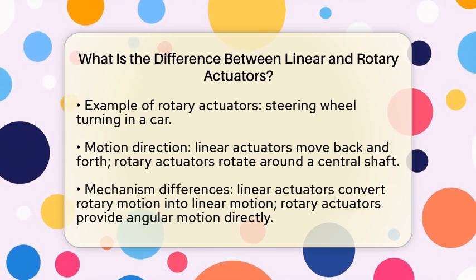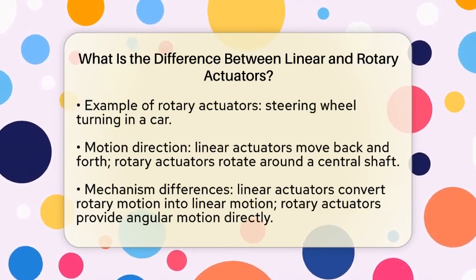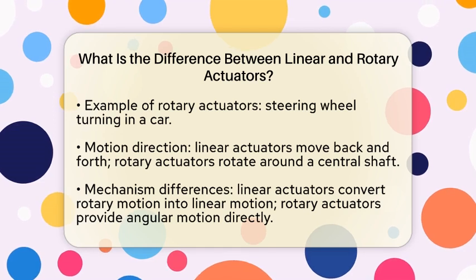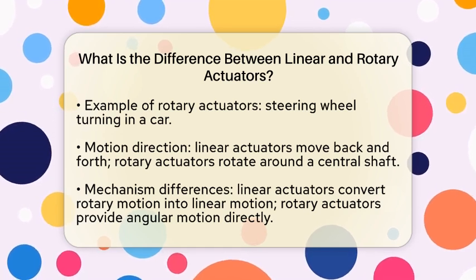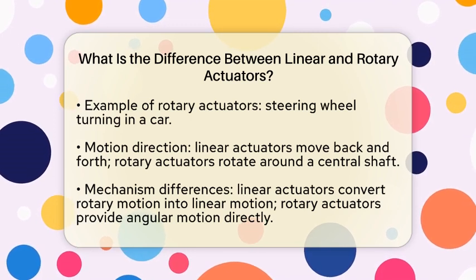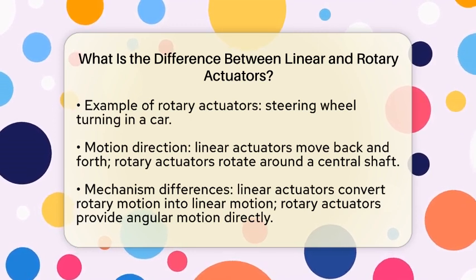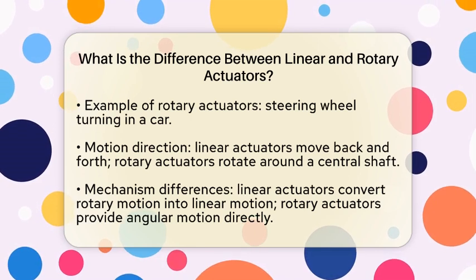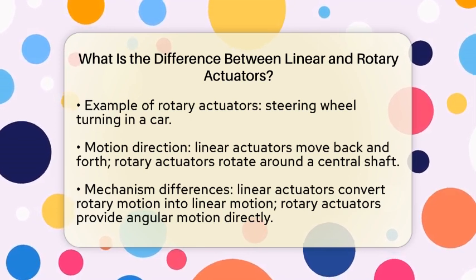Next, we have the mechanism. Linear actuators often convert rotary motion from a motor into linear motion. They use components like ball screws, belts, or rack and pinion systems. Rotary actuators, however, provide angular motion directly without needing this conversion.